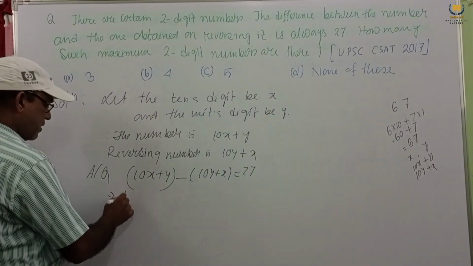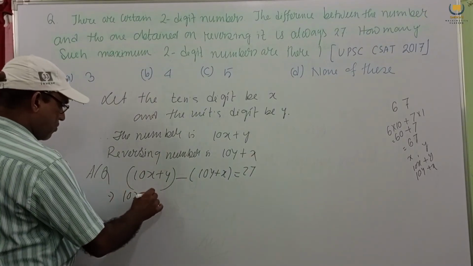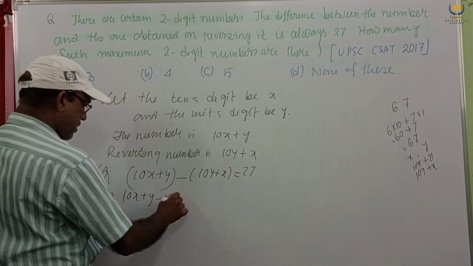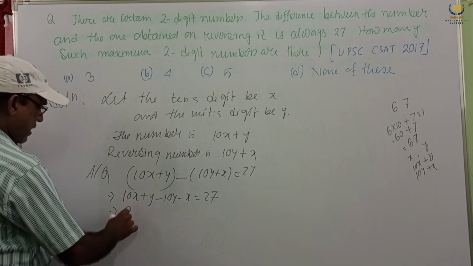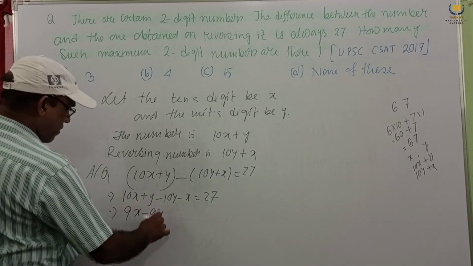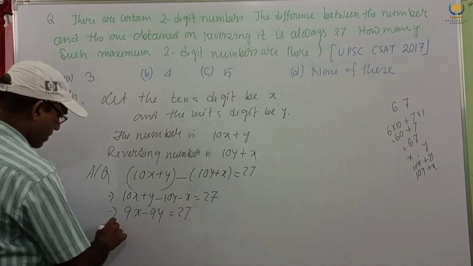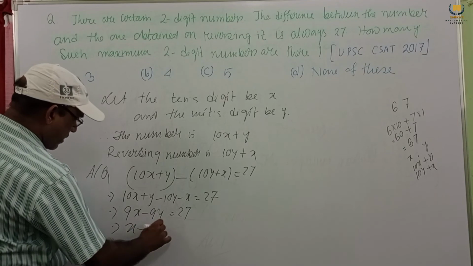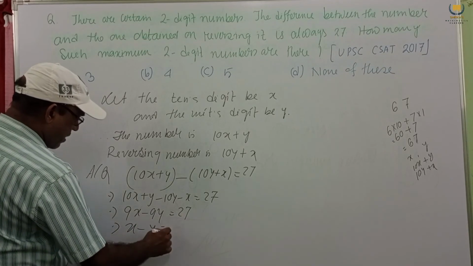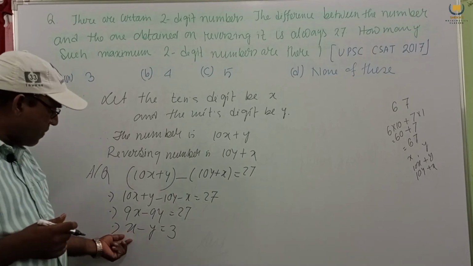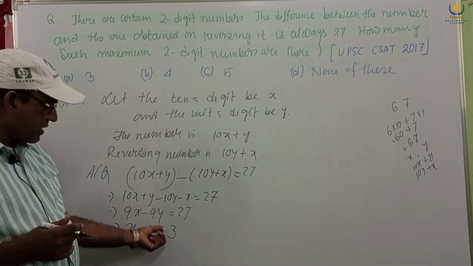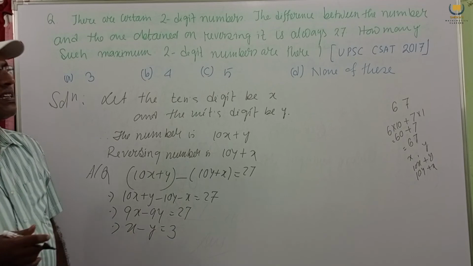So this will be 10x plus y minus 10y minus x equals 27, and 9x minus 9y equals 27, and x minus y equals 3. So we get tens place minus unit place, their difference is 3.